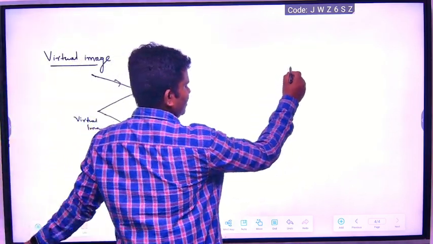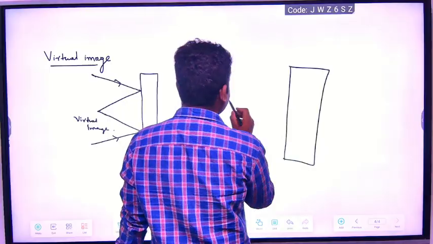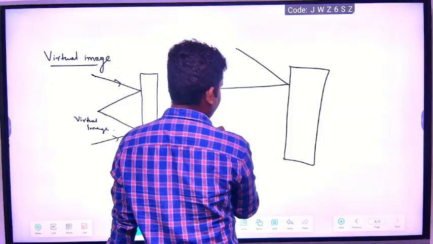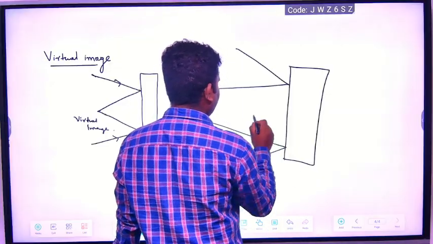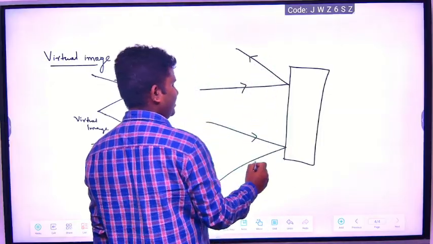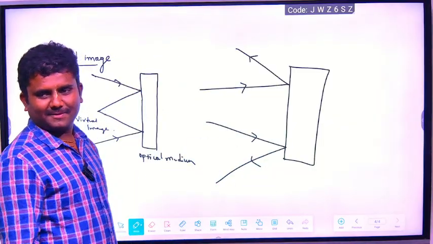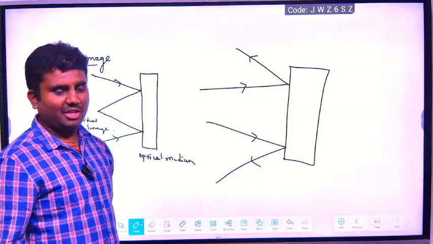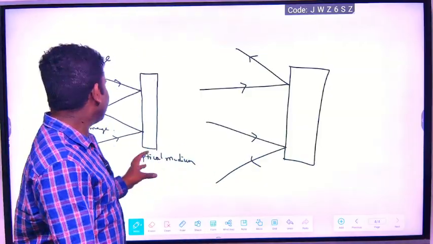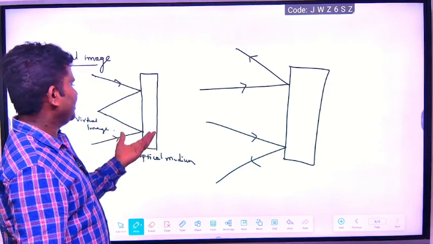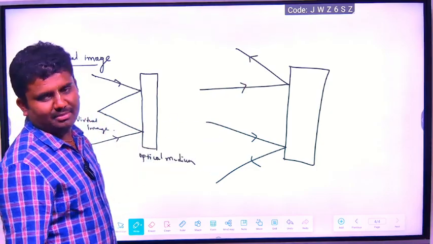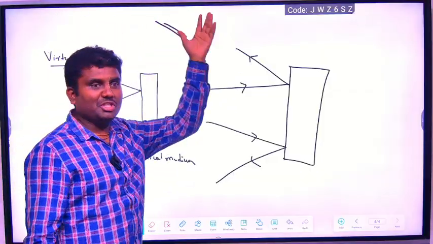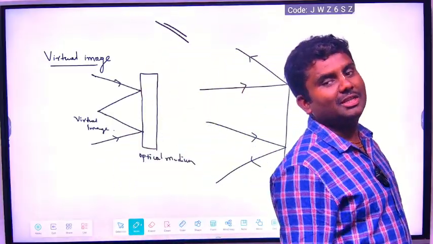Some light rays, sometimes this is a surface, they will come like this and go like this. See, somewhere they are diverging, and somewhere it will form an image. That is what we call virtual image. They will not meet at one point. When they fall and go somewhere, they will meet, and a big image will be formed. That's what virtual image is.